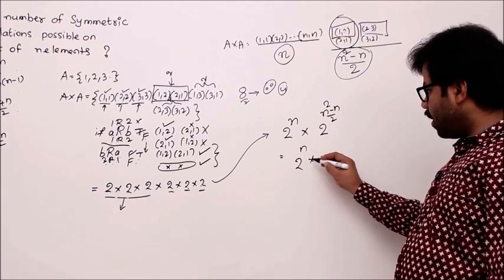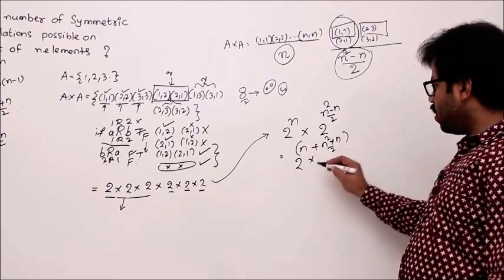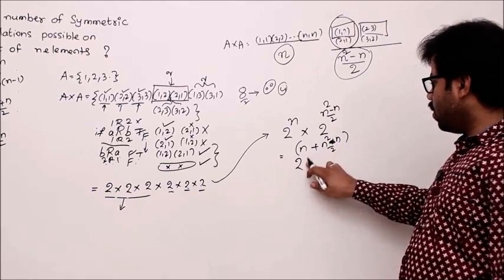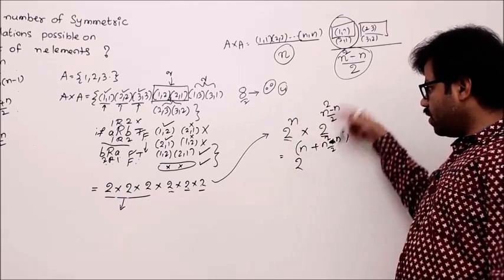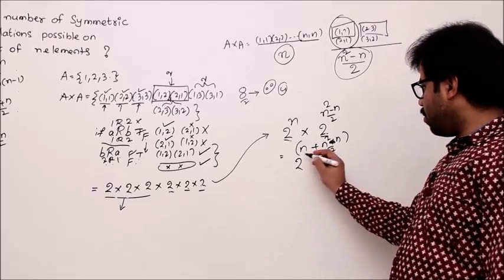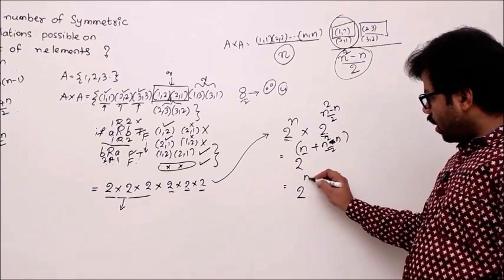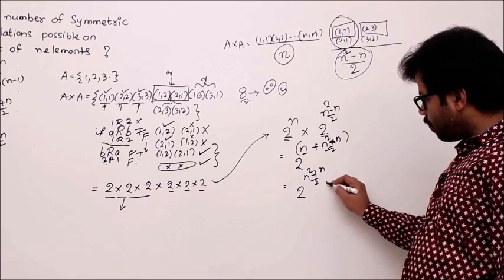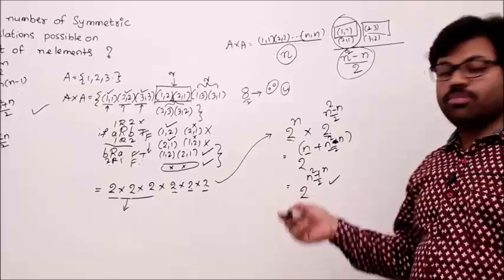This can be written as 2 power n plus n square minus n by 2, isn't it? Because when bases are equal and there is a multiplication between two powers, powers can be added. Then if I add powers, you get n plus n square minus n by 2. If I simplify it, you get n square plus n by 2. So that's why option C is the right choice. So I just simplified it.